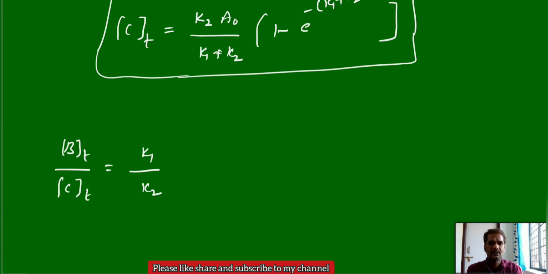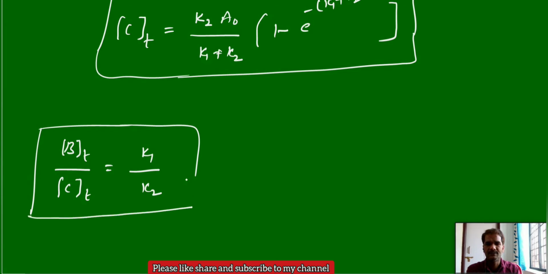Why? Because the remaining terms, A0 by K1 plus K2 and 1 minus e power minus (K1 plus K2)t, are the same in both cases, so they get cancelled out. So the concentration ratios are equal to the rate constant ratios, and this is the one.